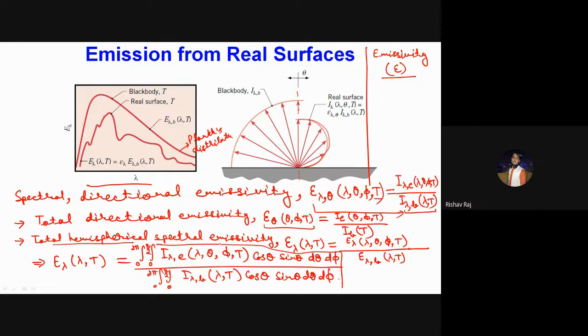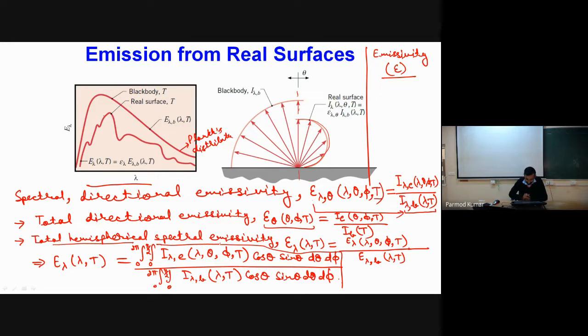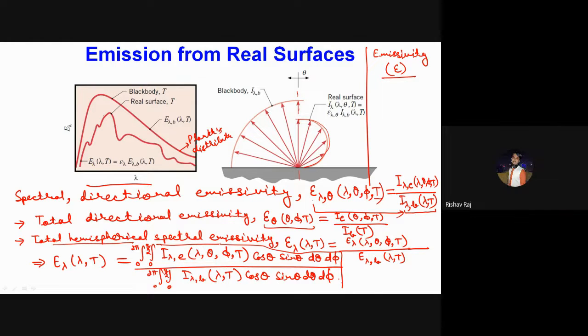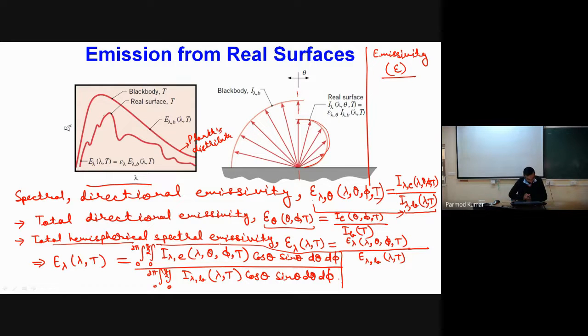Yes, you integrate it over theta and phi, right? Sorry, can you say again? So you integrated it over theta and phi. Yes, I have integrated it over theta and phi, because over the entire hemisphere I want to define a single value of the spectral emissivity. Fine.